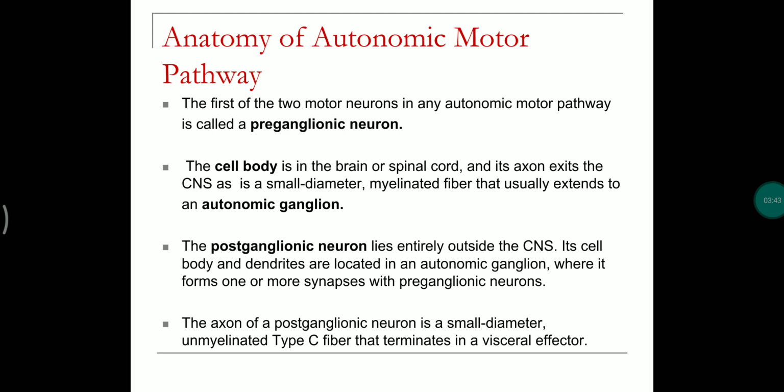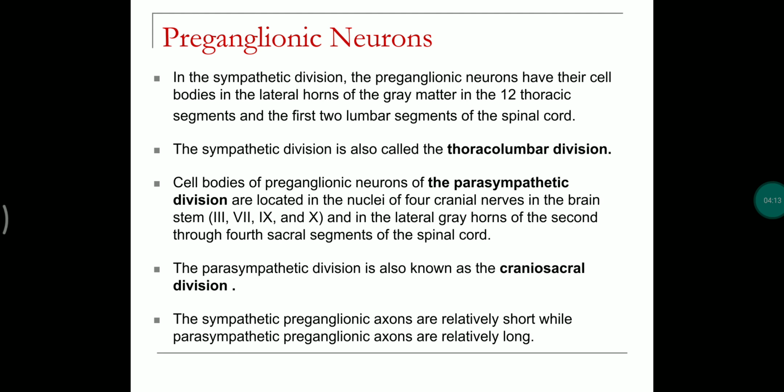The postganglionic nerve, present after the ganglion, lies entirely outside the CNS. Its cell body and dendrites are located in the ganglion, where it forms one or more synapses with the preganglionic neuron, and the axon of the postganglionic neuron terminates outside the ganglion and forms synapses with the effector organs.